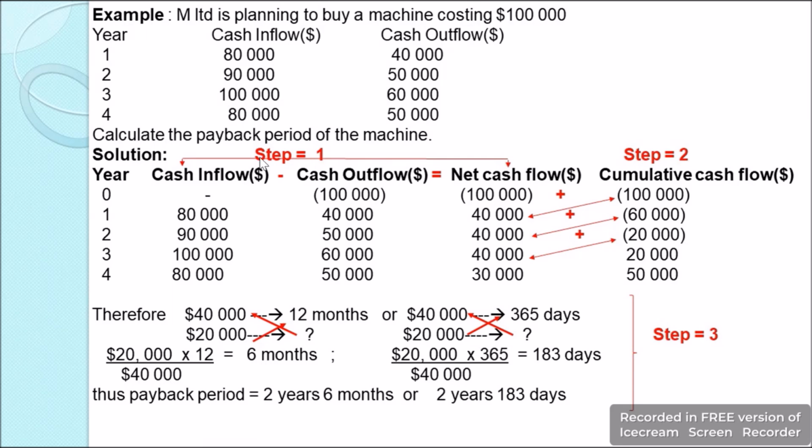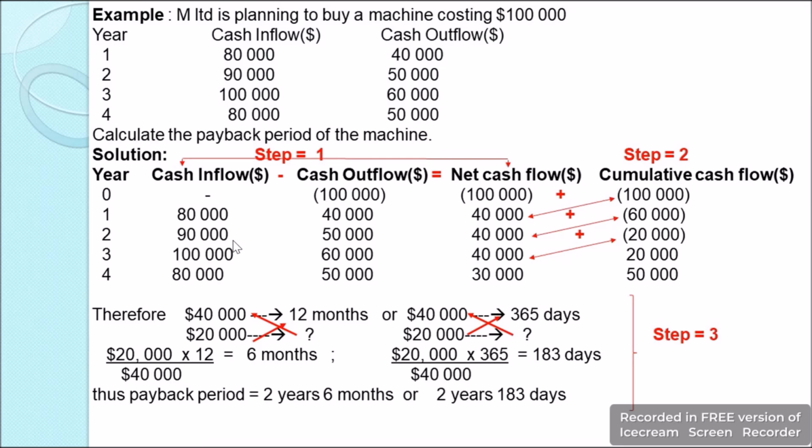So let's start the solution with step 1, where we will calculate the net cash flows. And how do we get this? We take the cash inflows, from there we subtract the cash outflows. So in the initial year we have an initial investment which is an outflow of $100,000, hence it is a negative $100,000, and our net cash flow will be negative $100,000. Then in year 1 we have the cash inflows of $80,000 and the outflows of $40,000. So from 80,000 if we subtract 40,000 we get the net cash flow as $40,000.